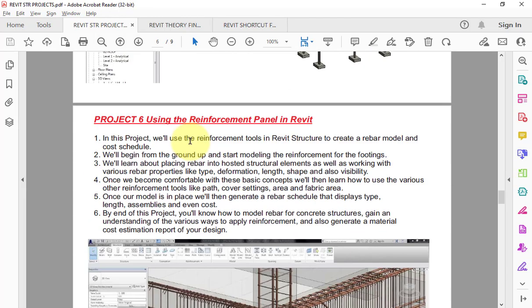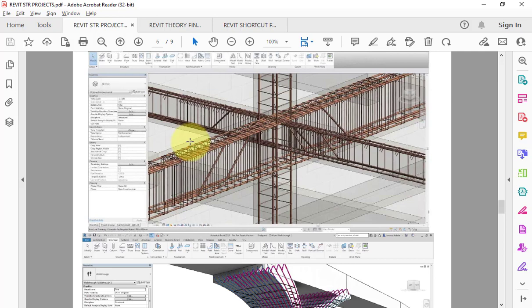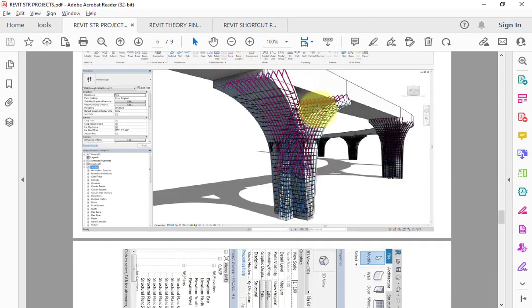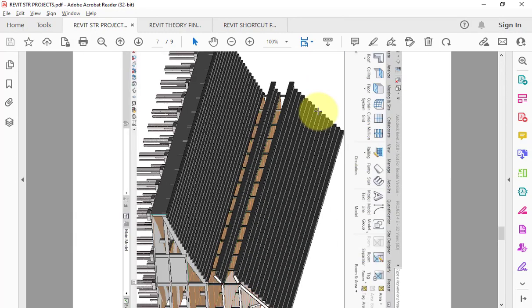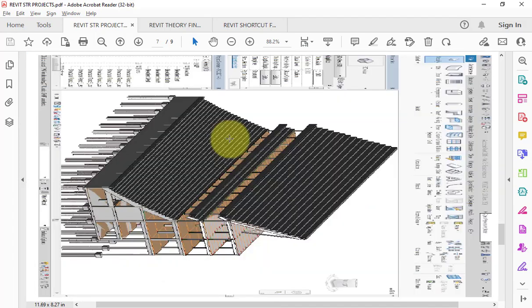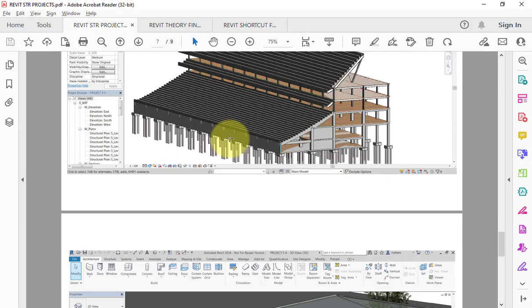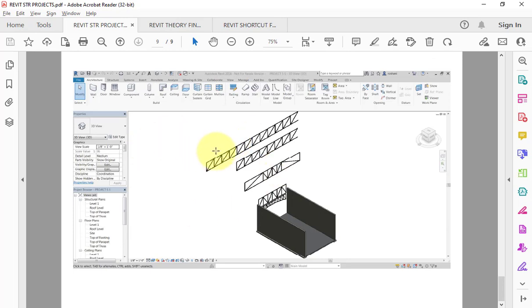Then how to create concrete structure, and this is the very most important topic within the Revit structure, that how you will use reinforcement panel, bar scheduling, right? Reinforcement or rebar modeling within the Revit. So rebar modeling in case of a foundation, then after grid slab, then after plinth beam, then after column, okay, then after walls, then after such type of bridge pier, okay. And these are some of the structures which my students did, and as you can see, these are some of the trusses.